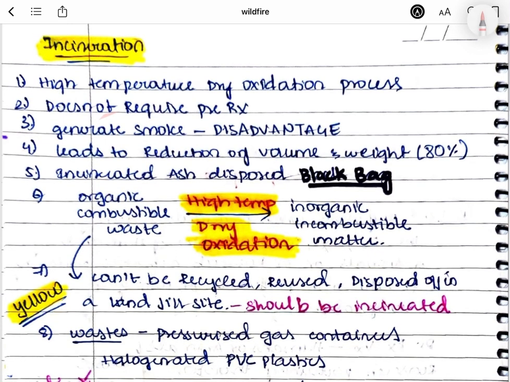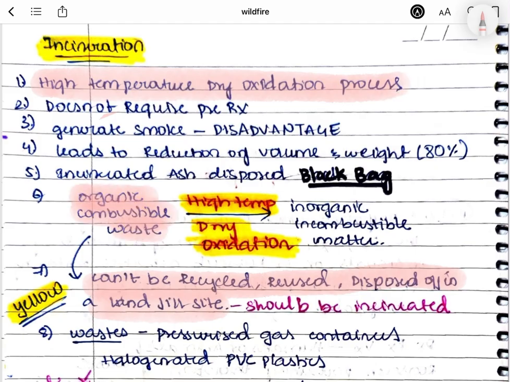Here we'll talk about incineration. In this case, the items which cannot be recycled, reused or disposed of in the landfill are used for this process of incineration. What is incineration? It is a high temperature dry oxidation process, where we are converting organic combustible matter which cannot be recycled or used further into inorganic incombustible matter.